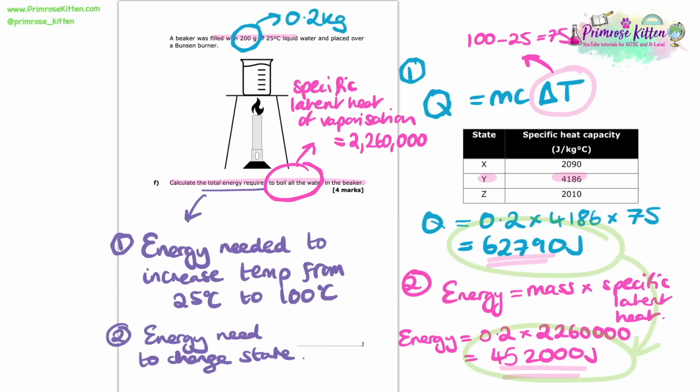So what we need to do finally to get our final answer is we need to add these two together. So adding these two together gives me 514,790 joules. So that there is our final answer. That's a really clever question. So if you get something like this in the exam, now you know exactly how to handle it.